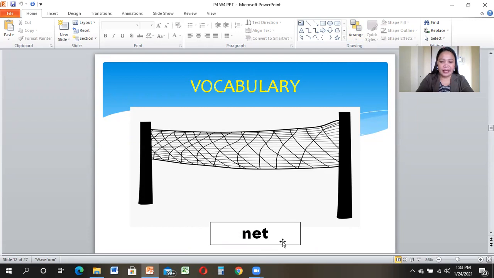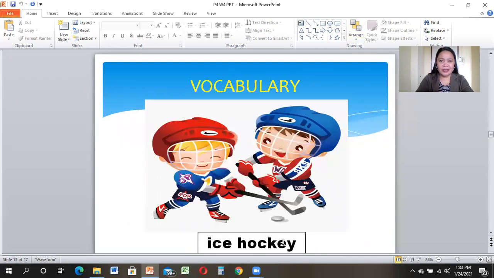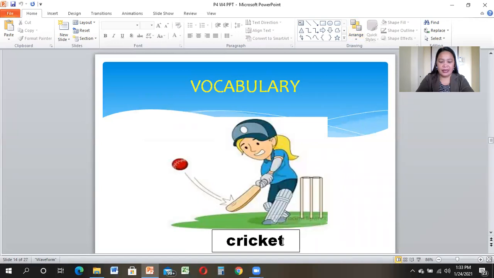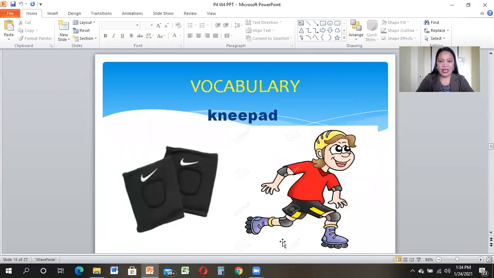Again, net. Another one, we have ice hockey. Again, ice hockey. Another vocabulary, we have cricket. Again, cricket. And we have here the word nipad. Say it again, nipad.